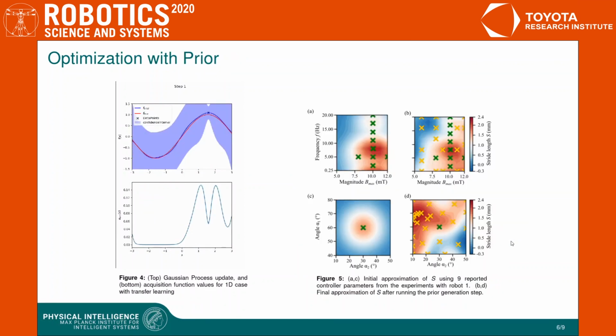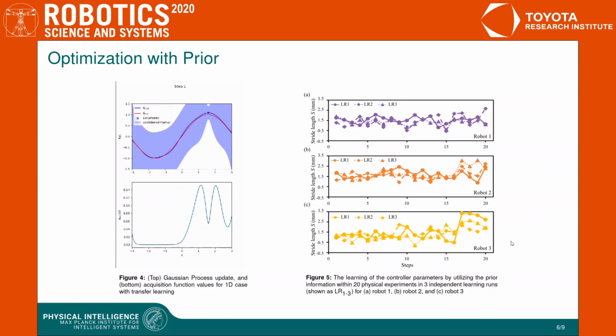Next, we used transfer learning to construct a prior understanding about the robot. Therefore, the Gaussian process is initialized with a previously learned mean function instead of constant 0 mean. In order to generate this prior information, we explored the search space for a single robot using Bayesian optimization and collected 123 data points from experimental results.